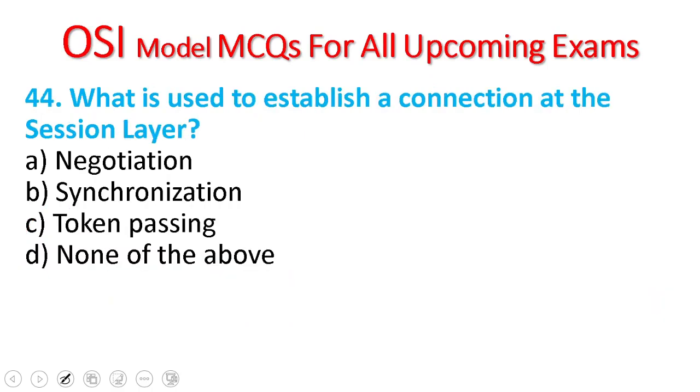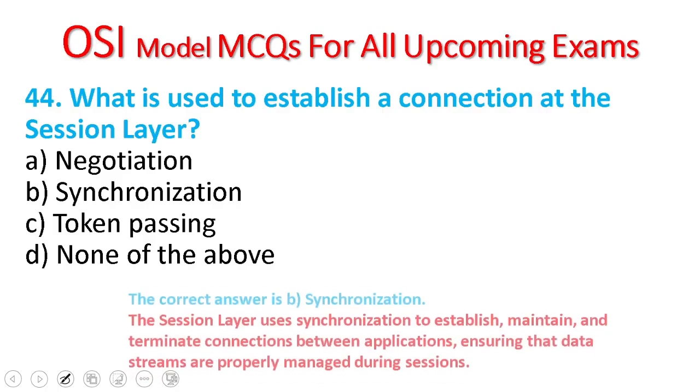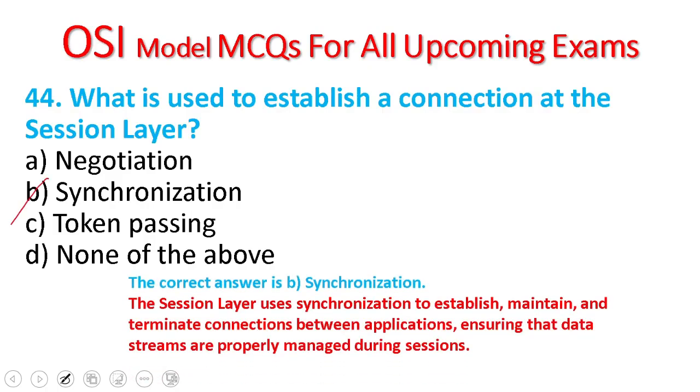44. What is used to establish connections at the session layer? Negotiation, synchronization, token passing, none. Synchronization. The session layer uses synchronization to establish, maintain, and terminate connections between applications, ensuring that the data streams are properly managed during sessions.